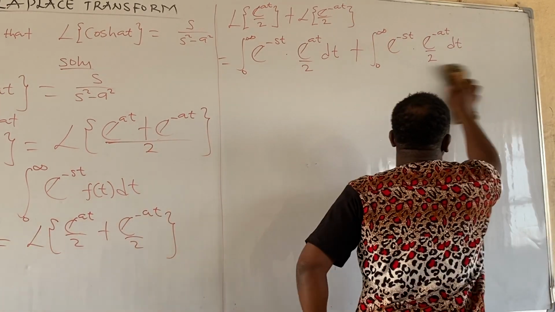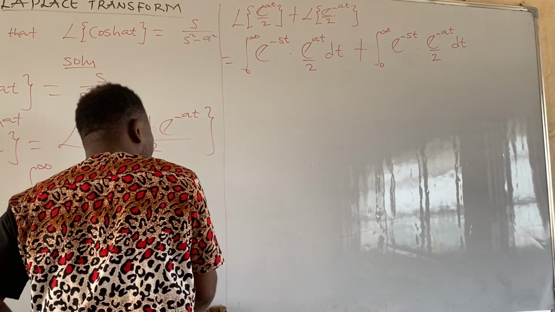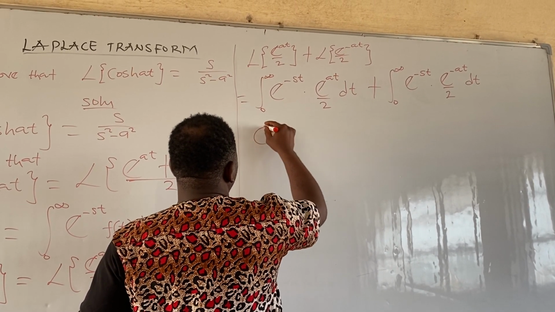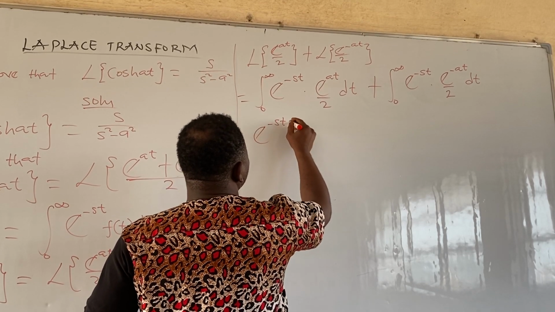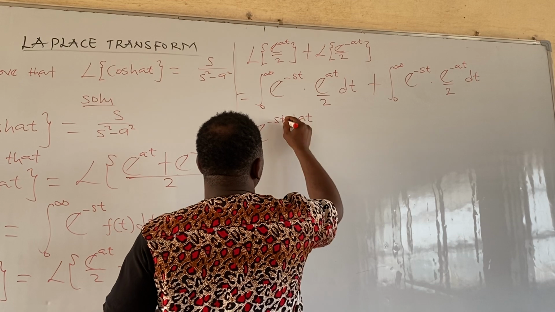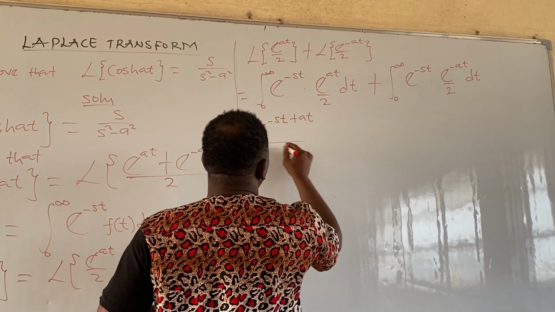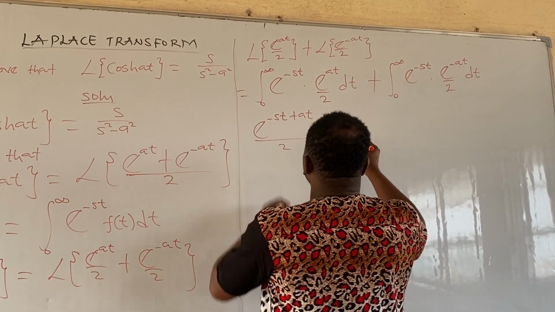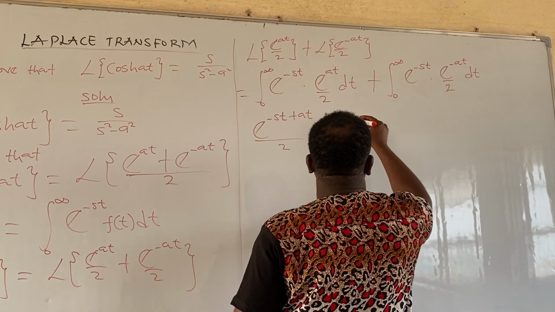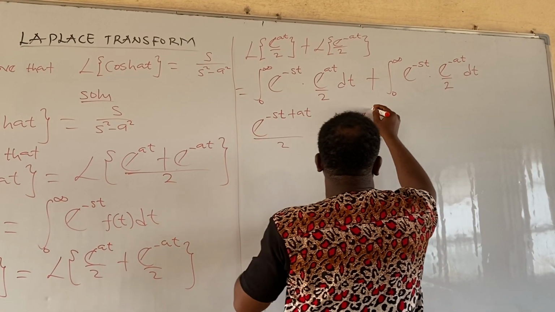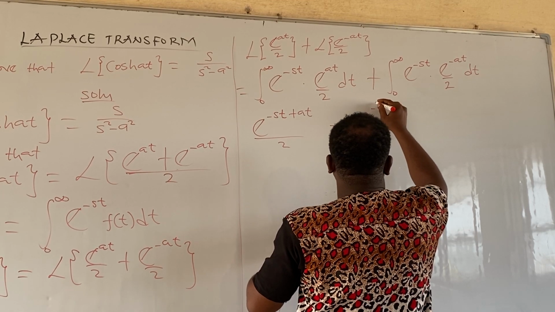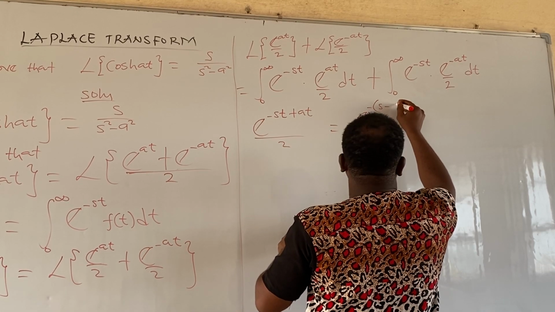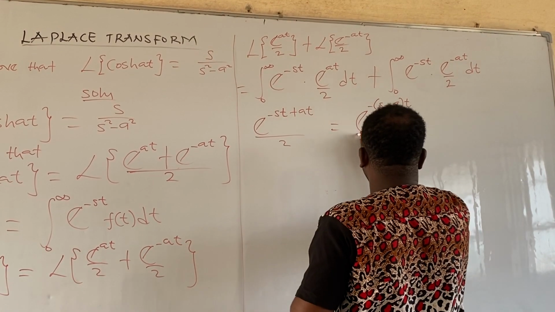Look at this integral. If you agree with me, it implies that this is the same thing as exponential minus st plus at all over 2, true or false? Then this is the same thing as, let us factor out the t. So this will give us exponential minus all in bracket s minus a all in bracket t all over 2.